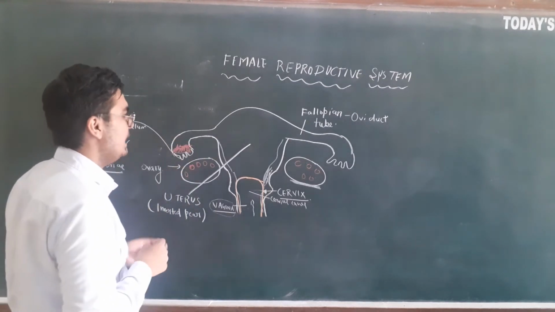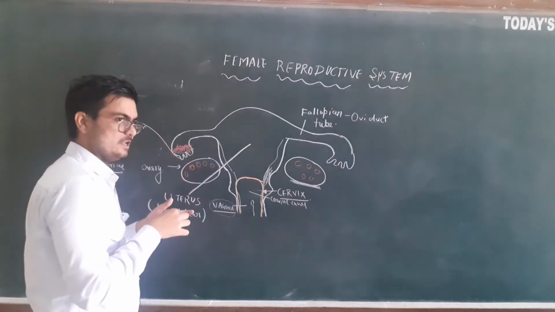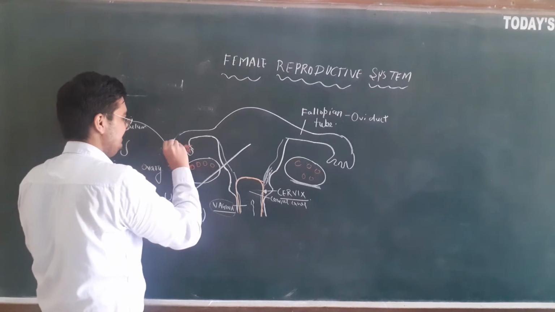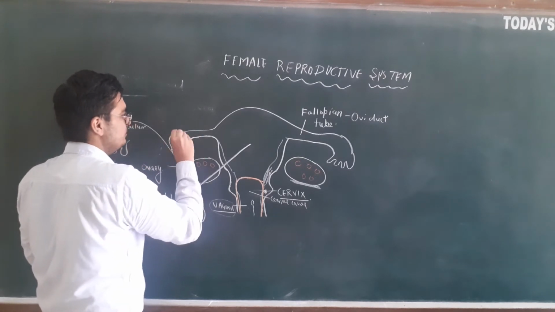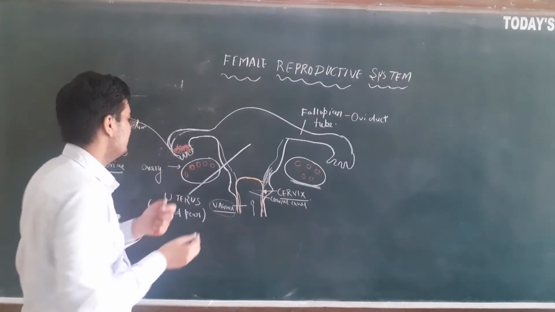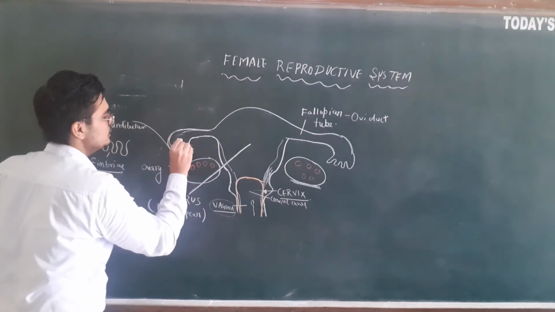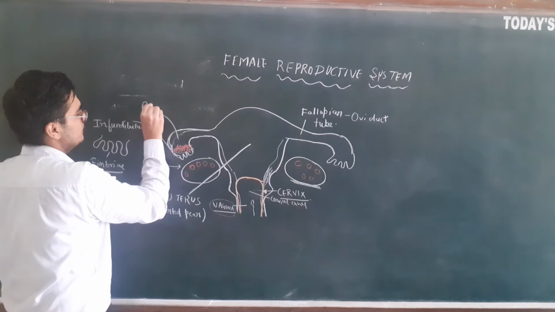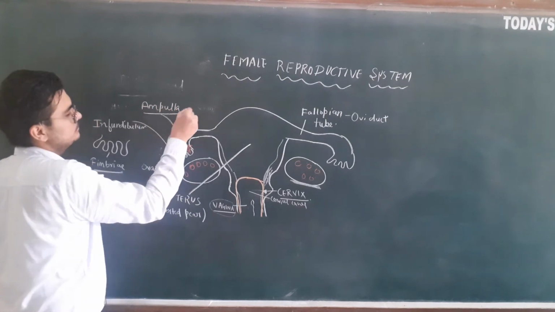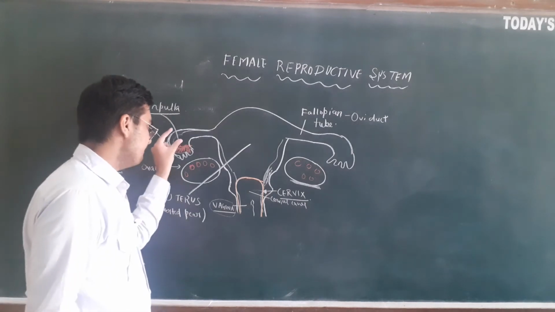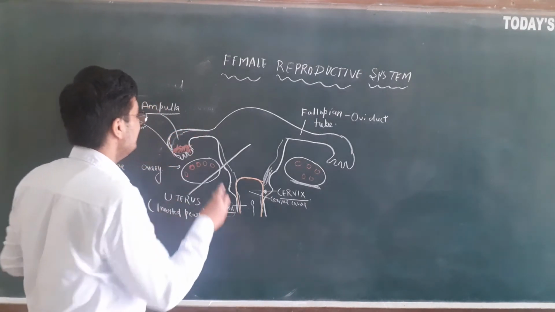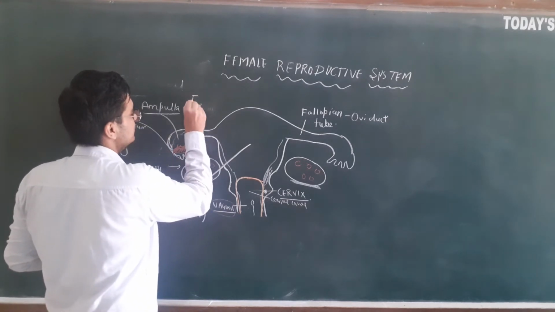infundibulum. Now, beyond the infundibulum, there is a wider portion. It is comparatively broader. This broader portion is known as the ampulla. And the ampulla leads to a narrow portion, that is the isthmus.